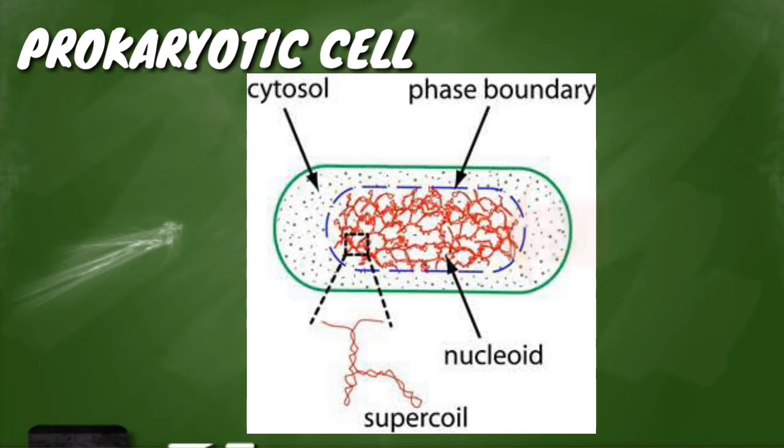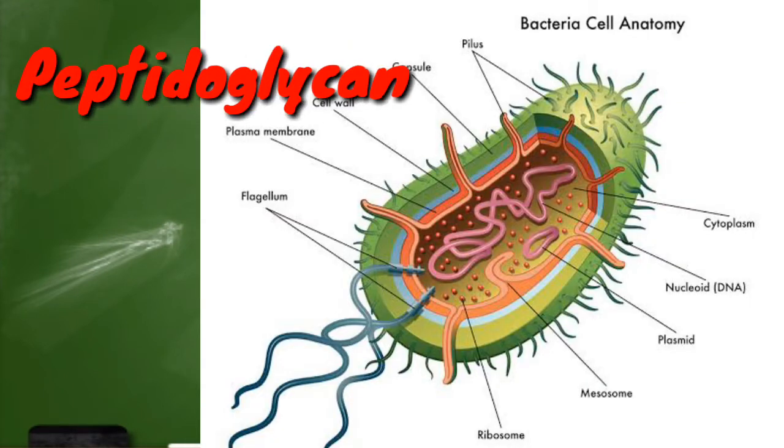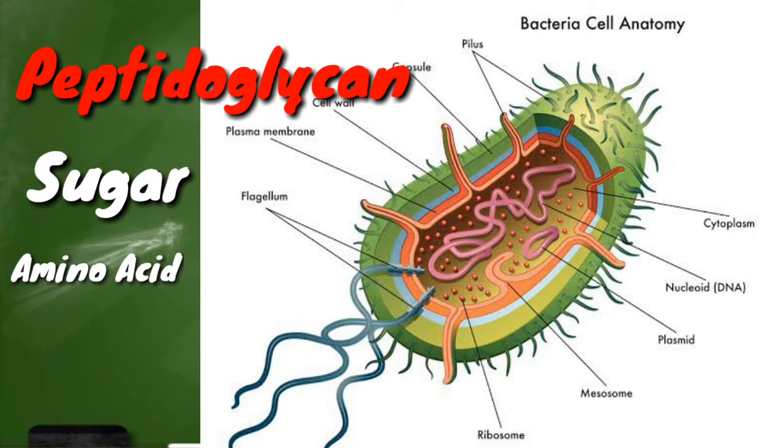Unlike archaea and eukaryotes, bacteria have a cell wall made of peptidoglycan, comprised of sugar and amino acids, and many have a polysaccharide capsule. The cell wall acts as an extra layer of protection, helps the cell maintain its shape and prevent dehydration. The capsule enables the cell to attach to surfaces in its environment.